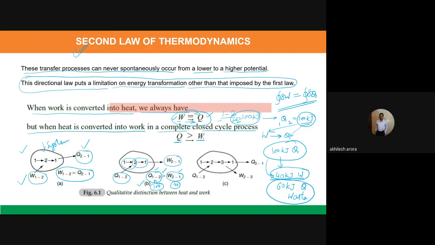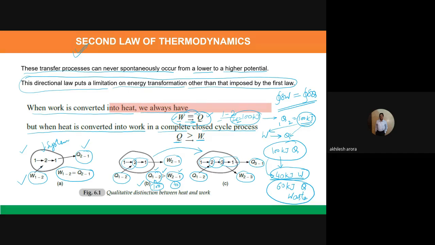A better representation of this is shown here in this diagram, where we are supplying this heat Q during the process 1 to 2. During the process 2 to 3, we are getting a certain amount of work, and during the process 3 to 1, a certain amount of heat is thrown out of the system.